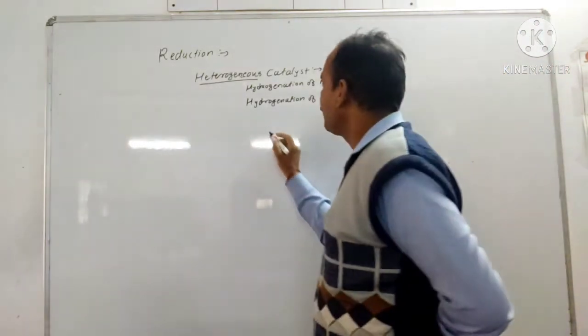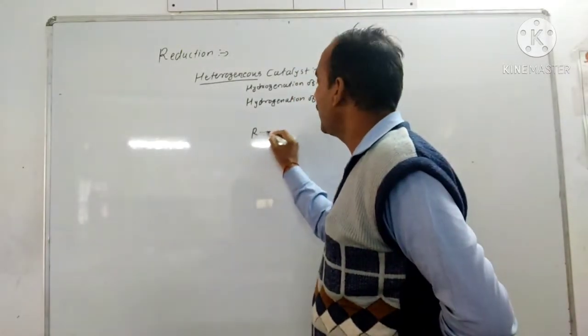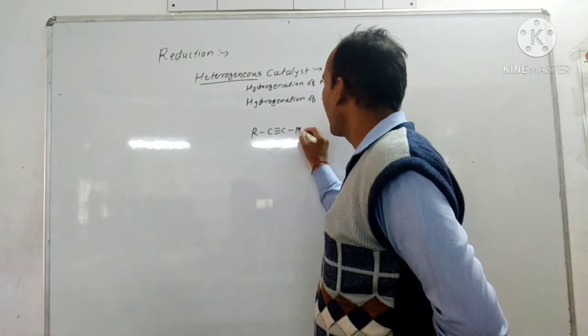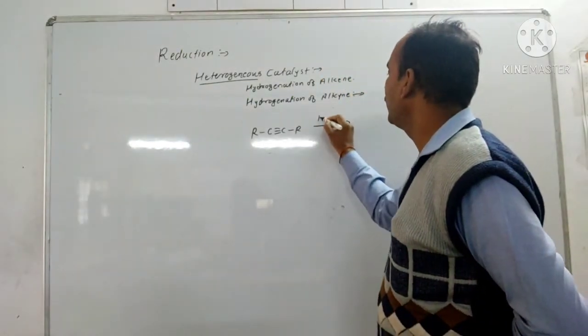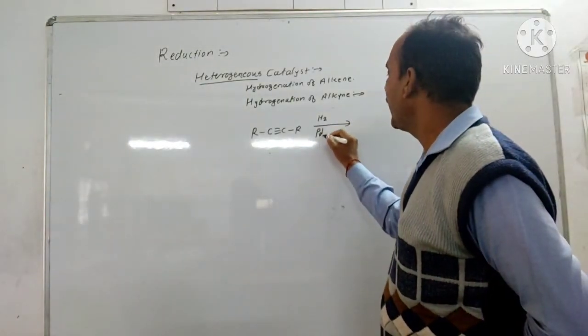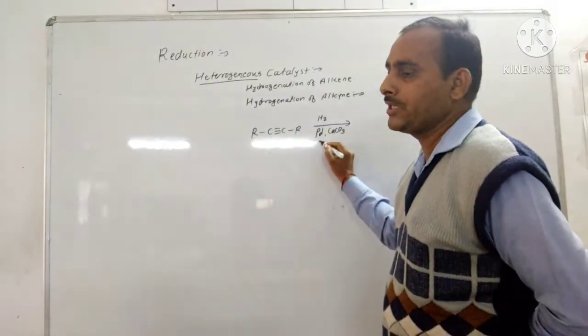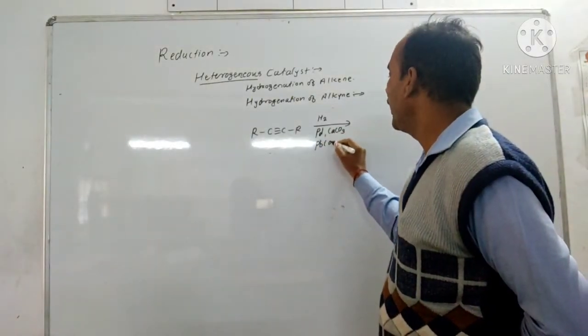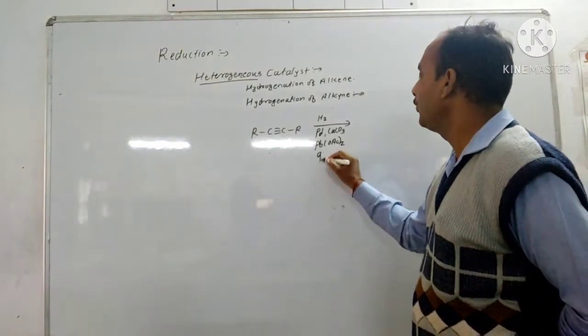So first we discuss the Lindlar catalyst. R-C≡C-R plus H2 and Lindlar catalyst, that is palladium on calcium carbonate, lead acetate, in the presence of quinoline.